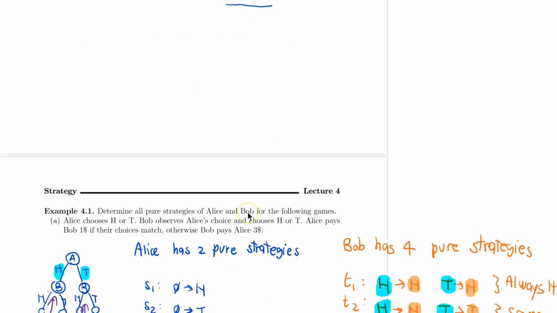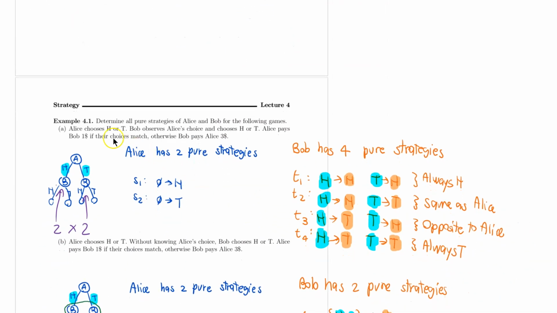For example, let's say I look at this example here, and Alice chooses to play S1, and Bob, let's say, chooses to play T2. So what that means is, Alice has sent, let's say, this bot to play for her, and Bob has chosen this bot to play for him.